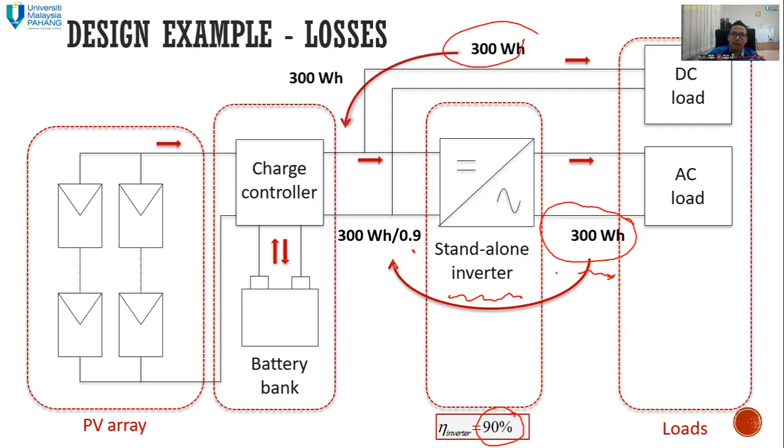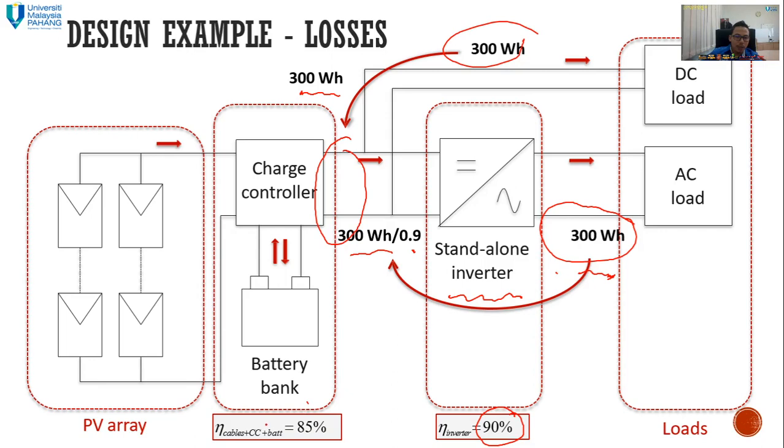Then for the DC load, because there is no inverter, nothing, so assume the cable also doesn't drop much. So we assume that the energy is still the same at this point before the charge controller. Before the charge controller, the DC part is 300 watt hour, but the AC part is 300 watt hour over 0.9.